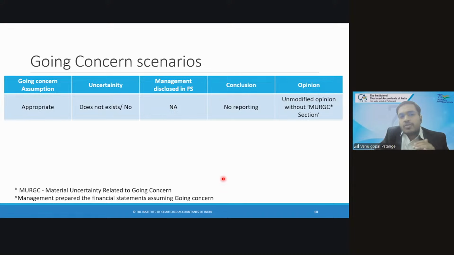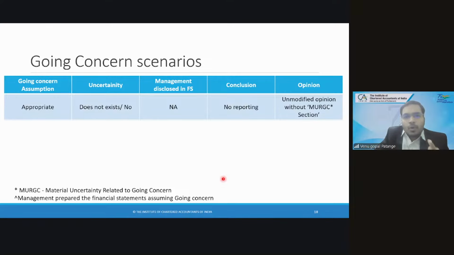How does the auditor not find any uncertainty? Number one, the company is performing well. Year-on-year growth, the company's growth is good. The company has a next 3-4 year plan for how they enter different markets, how they introduce new products, and how they want to sell. Management is performing well.